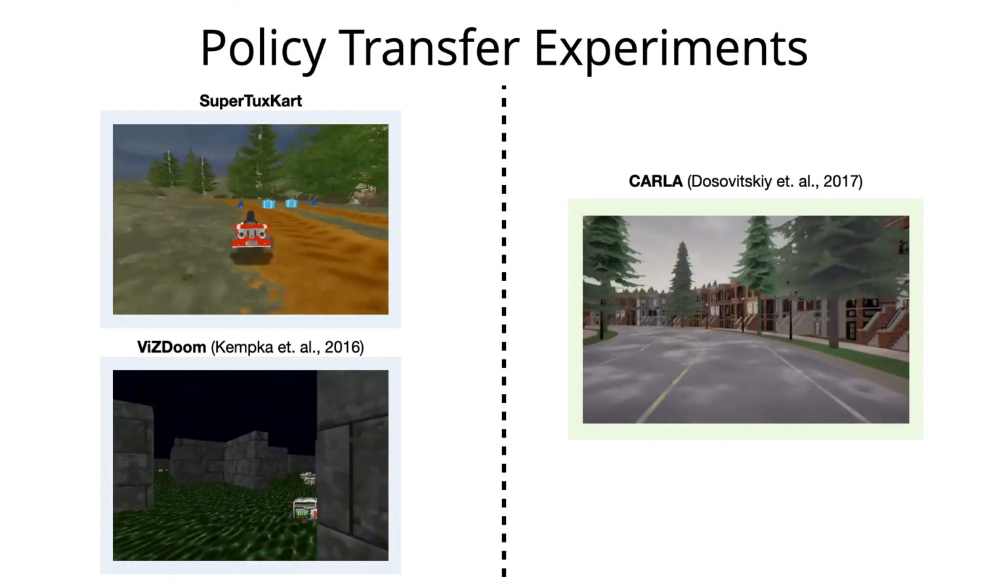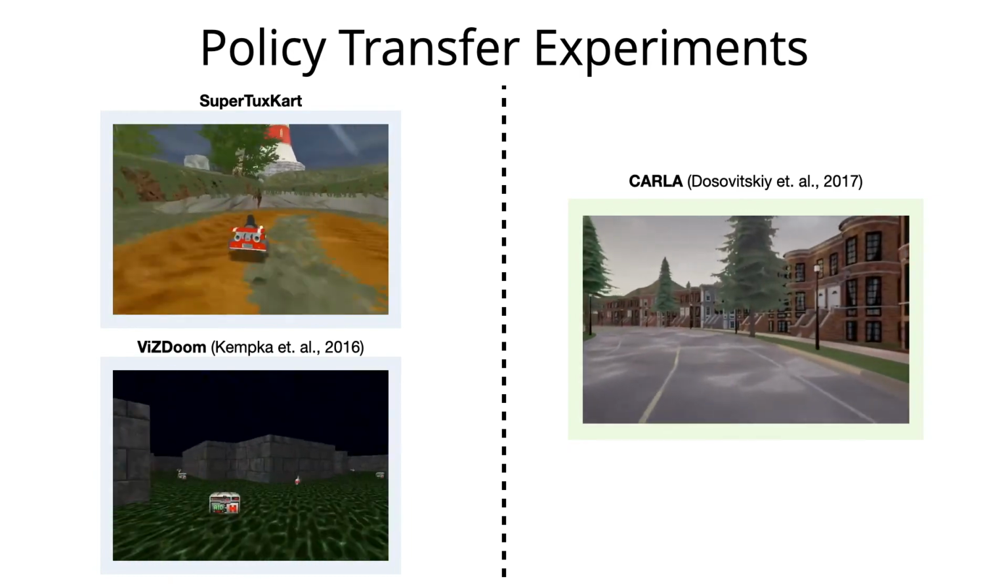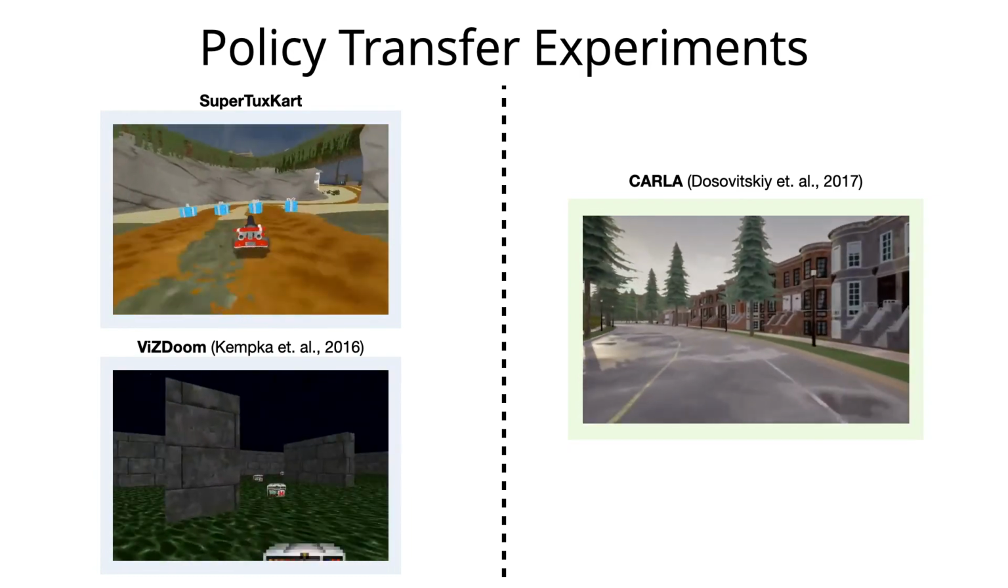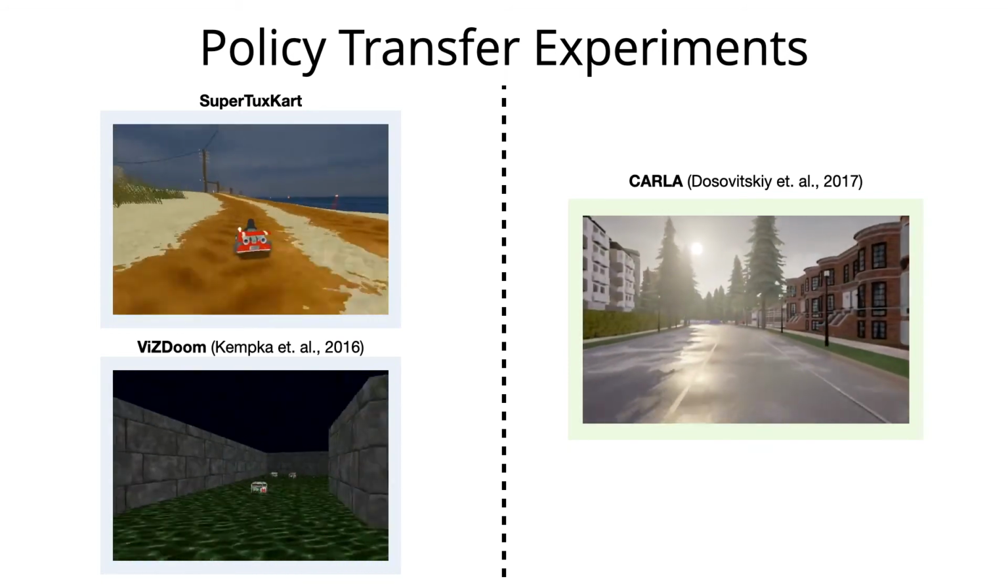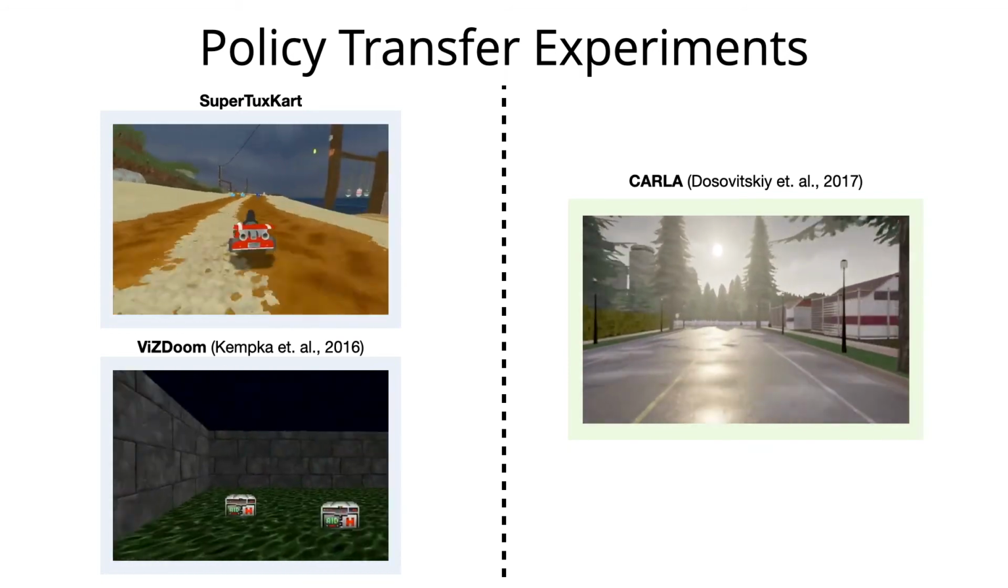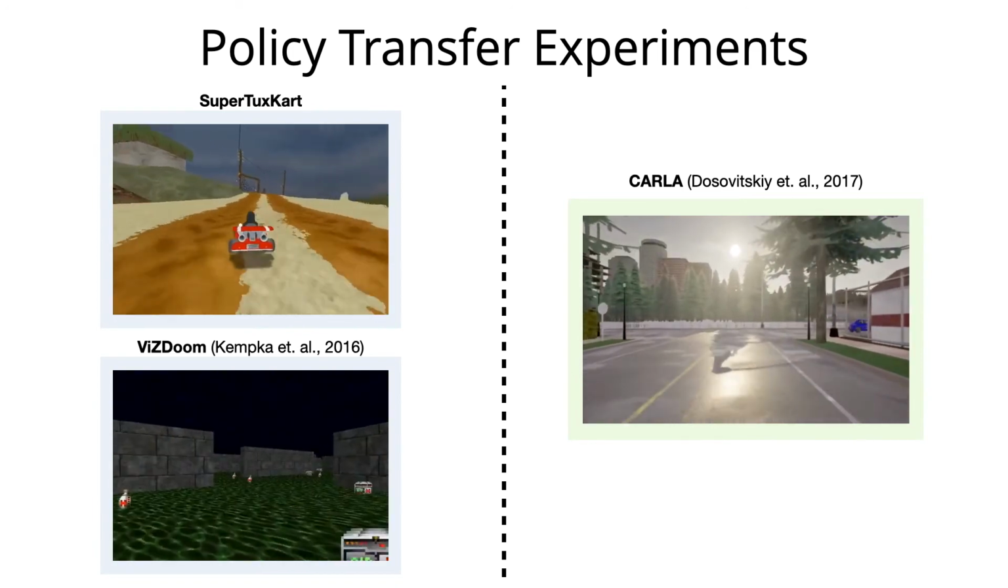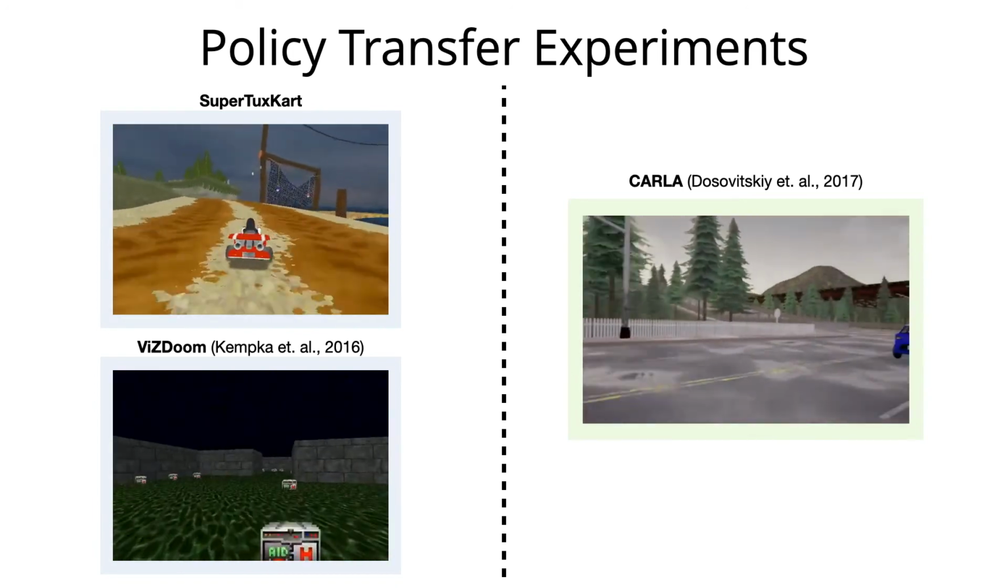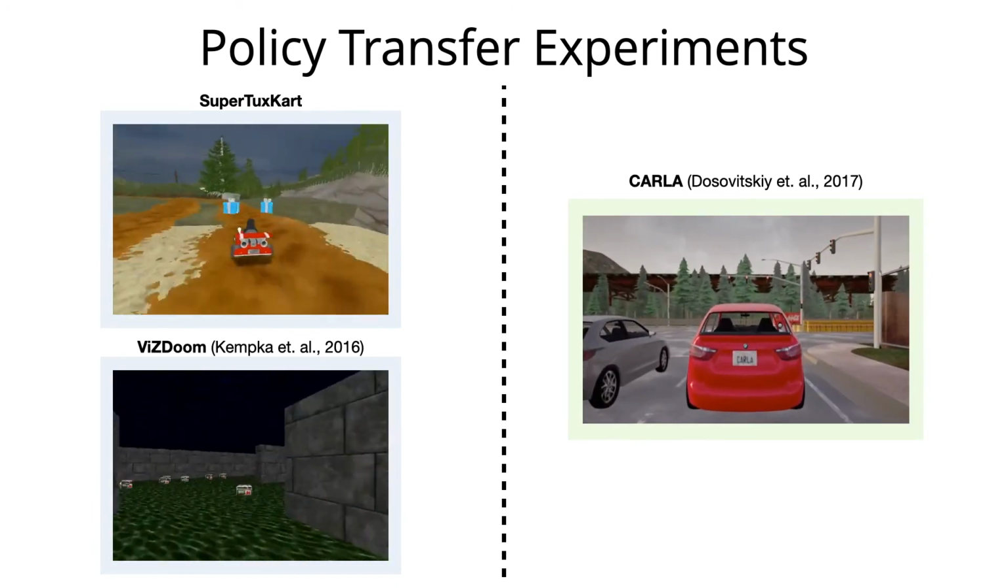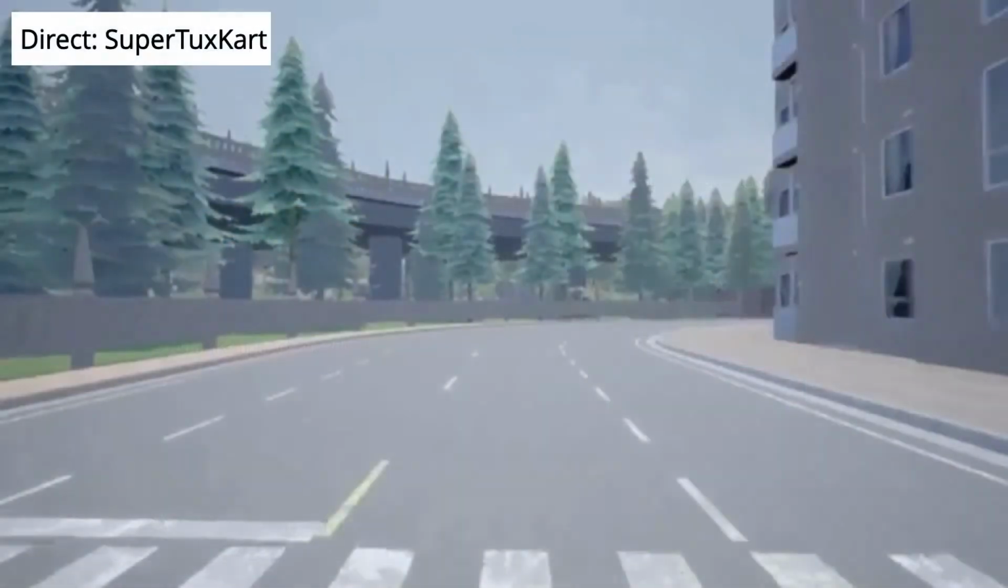Similarly, we train an agent in ViZDoom to navigate a maze while avoiding poison obstacles, and transfer to perform vehicle avoidance in CARLA with moving traffic participants. For each transferred policy, we evaluate how far the agent travels until a driving infraction or collision in an unseen test town in CARLA. We start out with a simple direct baseline.